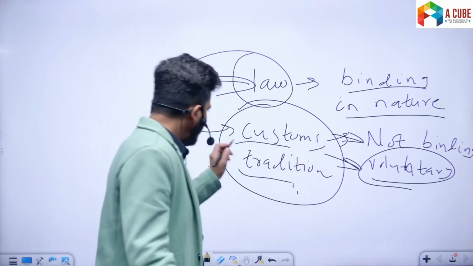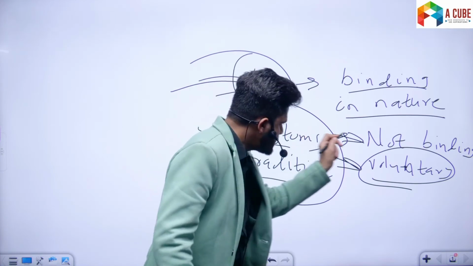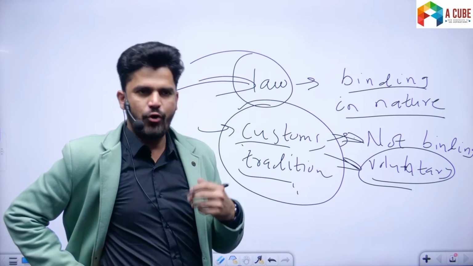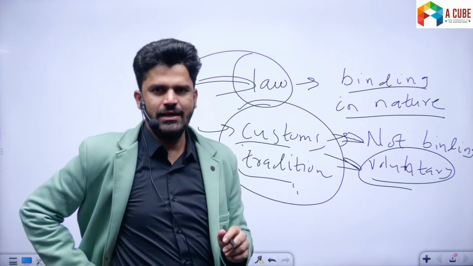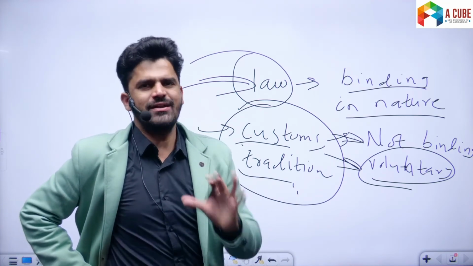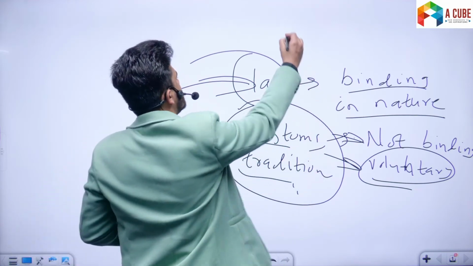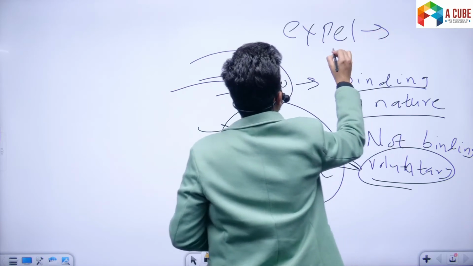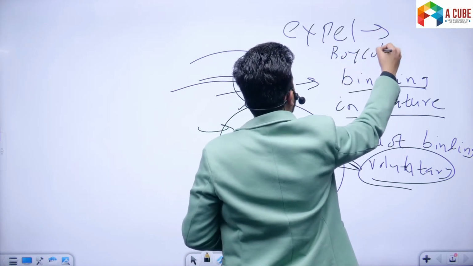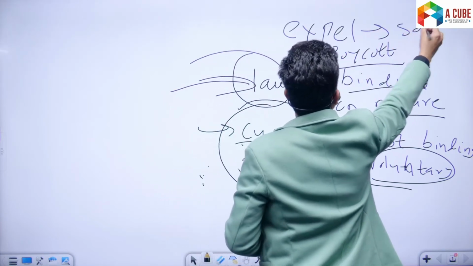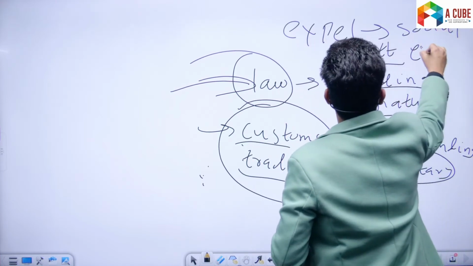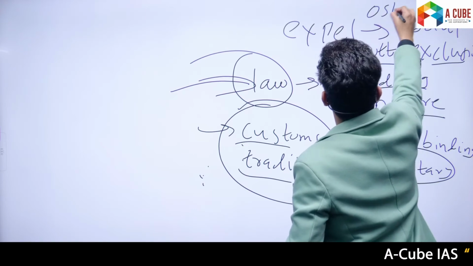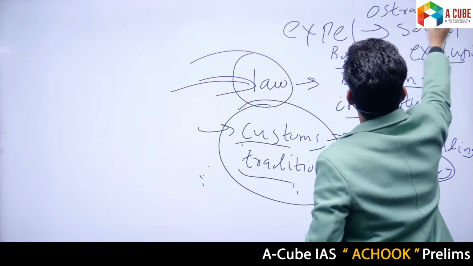But when customs and traditions of the society are violated, then at most what that society can do is to expel that person from society. That is called boycott. Boycott that person. We can socially exclude him, ostracize him, बस यही कर सकते हैं.